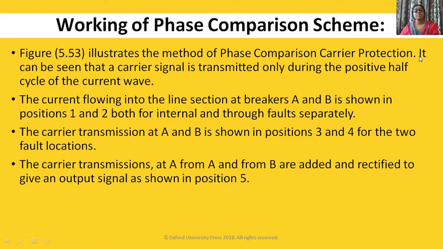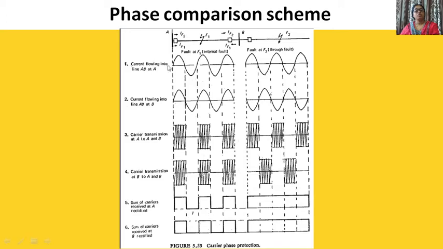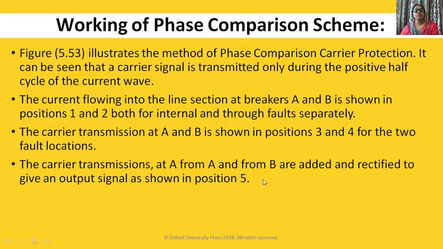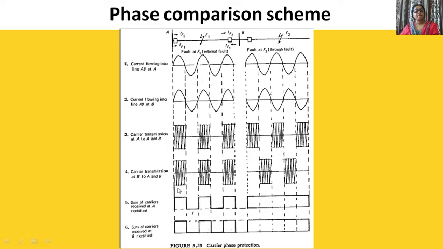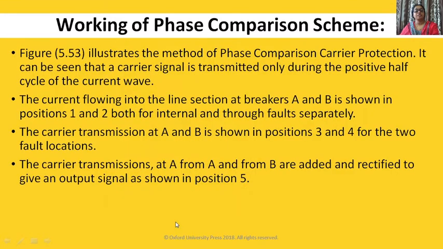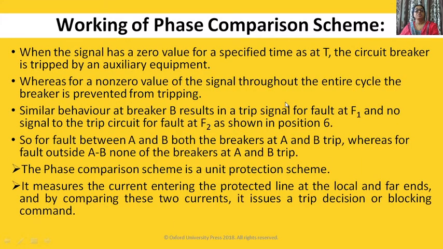Illustrate the method of phase comparison carrier protection. It can be seen that the carrier is transmitted only during the positive half of the current cycle. You can see 1 2, already we have seen, 3 4, already, 1 and 2 for an internal fault at A and B. We have seen 3 4 summation, carrier transmission in 3 and 4, then 4 5, then 5 and 6 indicate summation.